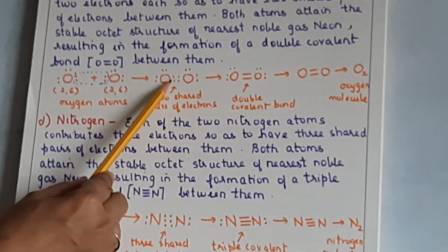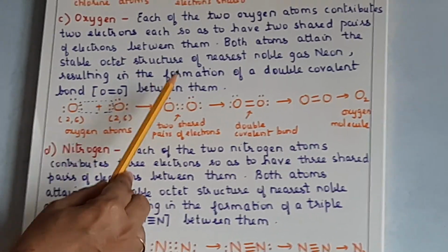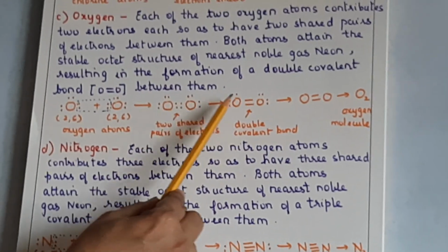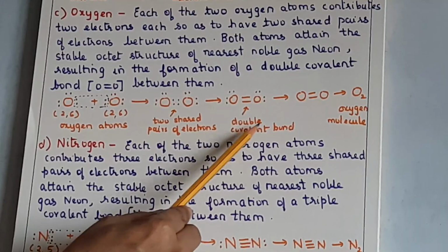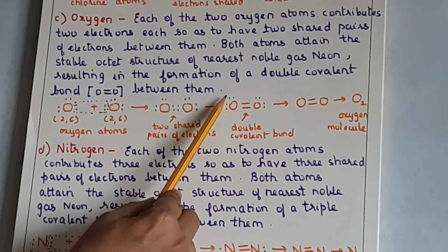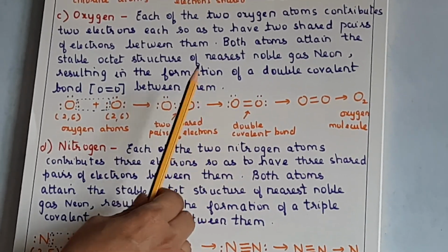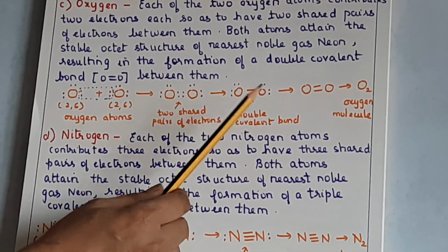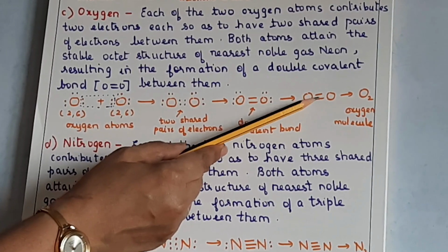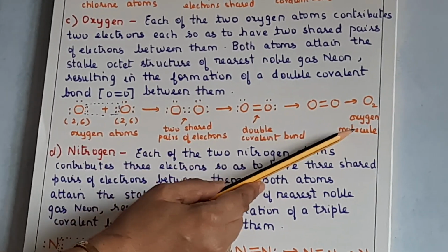This is one pair and this is the other pair, right? Now in the next step you will show the formation of the bond. So this is a double covalent bond formed, and these are the other electrons which are not involved in bonding. Those not involved in bonding are also called the lone pairs of electrons. And then this is O, double bond O, that is our oxygen molecule.